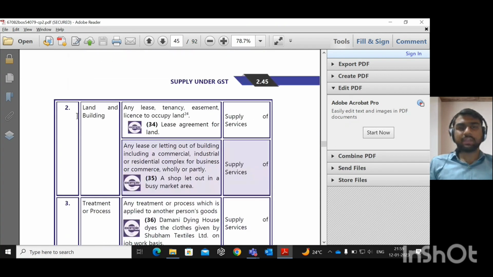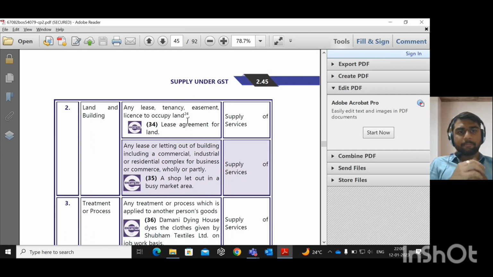Now land and building. Normally, in the definition of goods, they excluded land and building. But the definition of service explicitly says that anything other than goods is a service. In that way, land and building is classified as service.